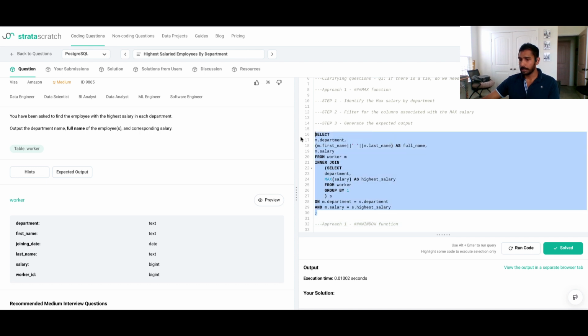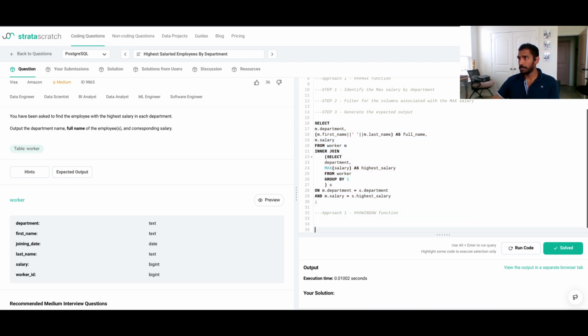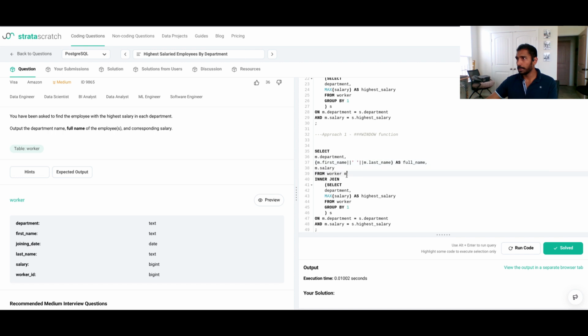Pretty much the whole process is the same. I'm going to copy that in the best interest of time. In this scenario, we are going to replace the max function with a window function. Since the initial assumption is bringing all the employees that meet the criteria, I'm going to bring dense rank. That's going to be ideal because we don't want to use any kind of tiebreaker. So I'm going to change this to dense rank